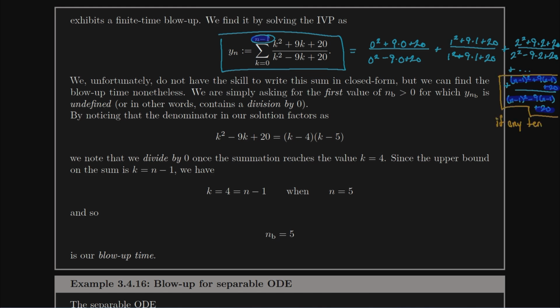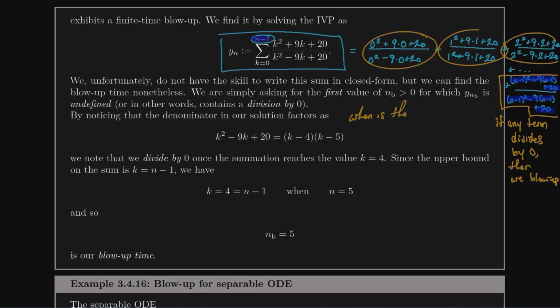any term divides by 0, then we blow up. If any one of these terms is going to end up dividing by 0, we will achieve blow up, because you add a bunch of finite numbers together and eventually a division by 0, yeah, you're going to be undefined. And so we're simply asking: when is the first case when a term divides by 0? One of these terms. When's the first case when one of those terms is going to divide by 0?